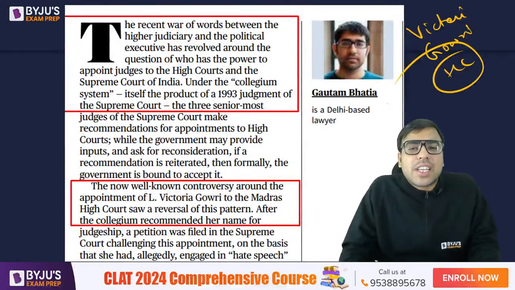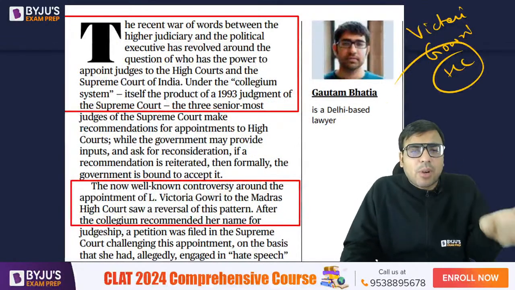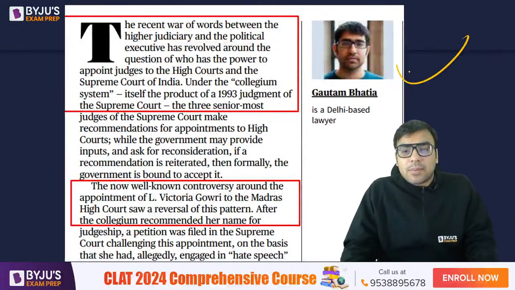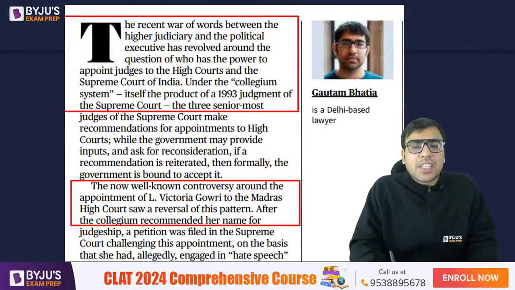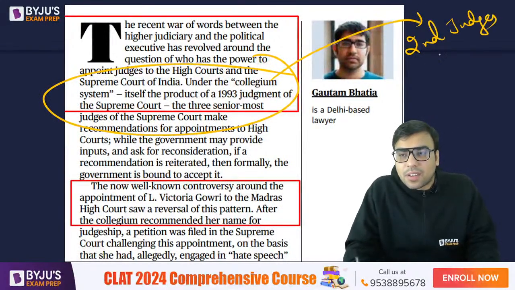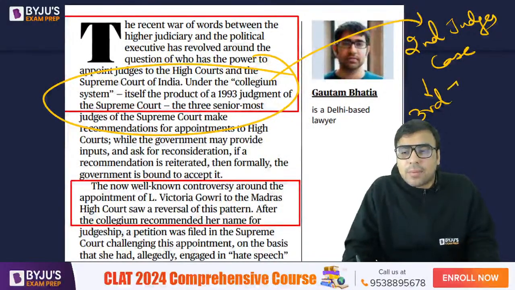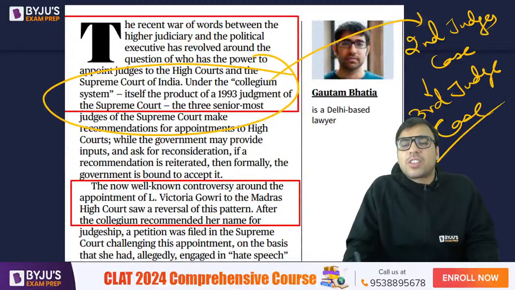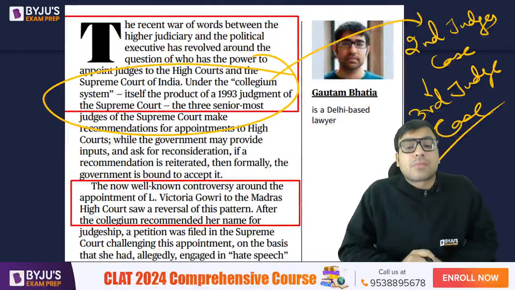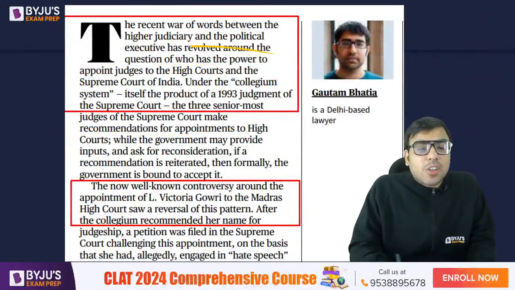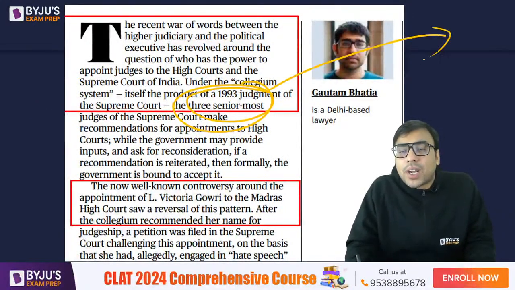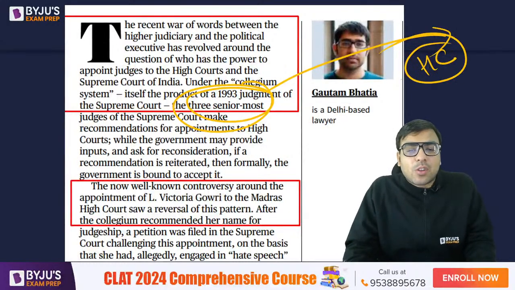There were a lot of things in the news, and I think protests also happened because there are some allegations against her. In the background of that, Mr. Gautam Bhatia has written an article. He is giving the concept of the collegium. I hope you are aware the concept actually started from the Second Judges case. Then it became more comprehensive in the Third Judges case. So you can say the idea of the collegium is the result of the Second as well as the Third Judges case. In 1993, they gave the concept of the collegium, that the 3 senior most judges of the Supreme Court would be recommending the appointment of a High Court judge.